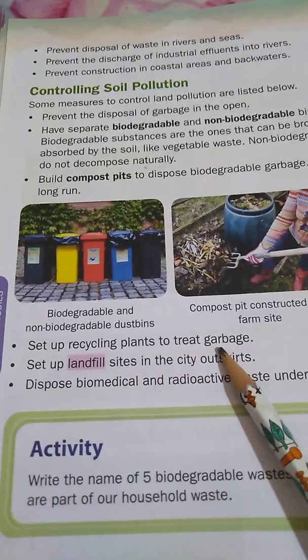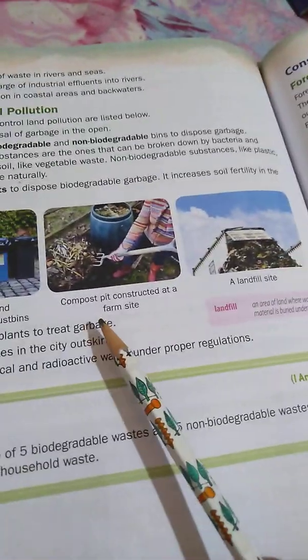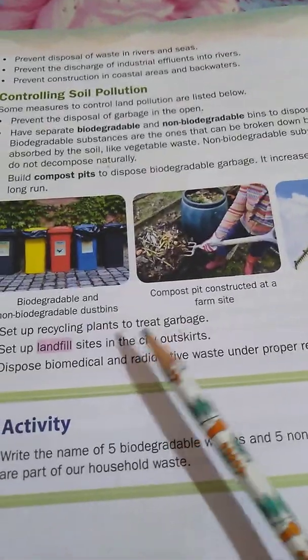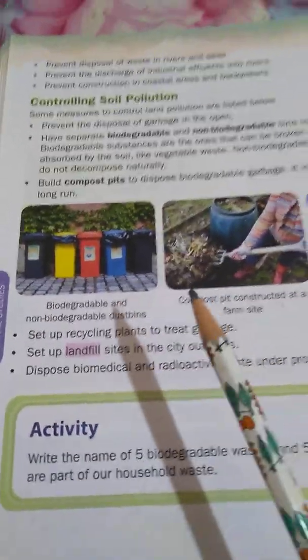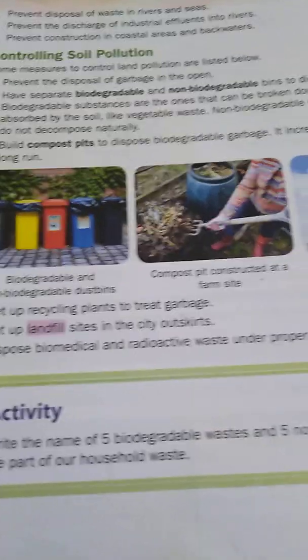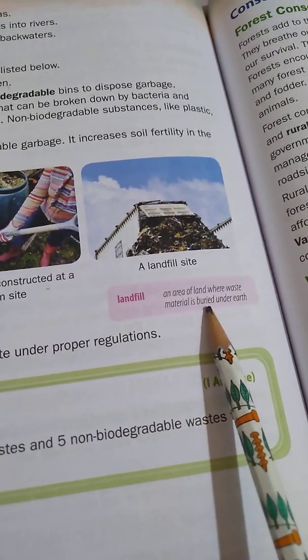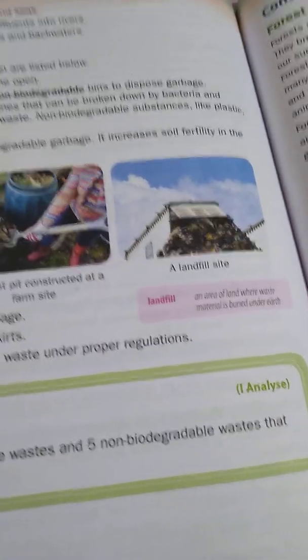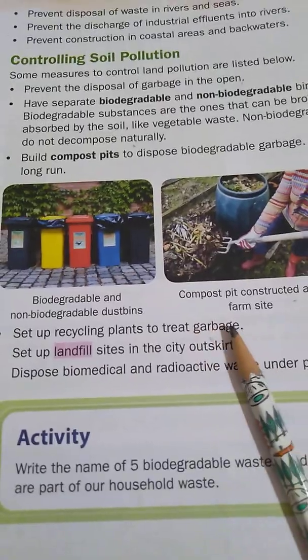We have to set up recycling plants in order to reduce this garbage. Set up landfill. What is landfill? Landfill means an area of land where waste material is buried under earth.